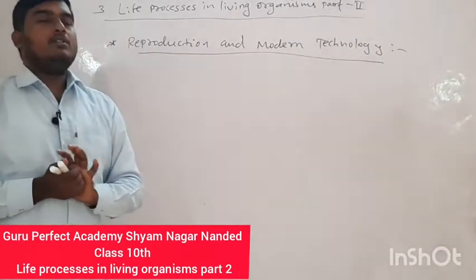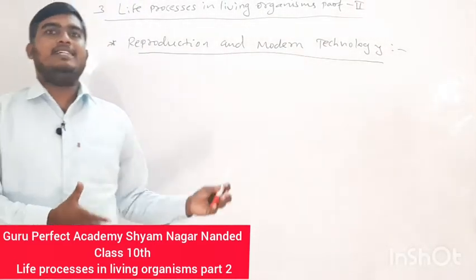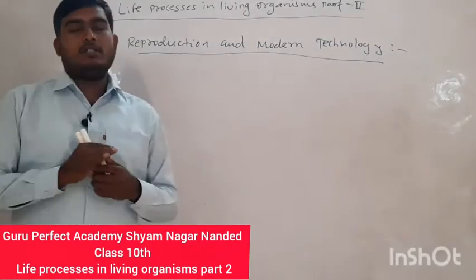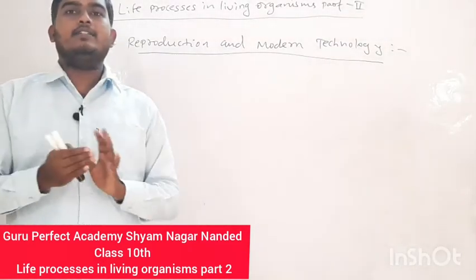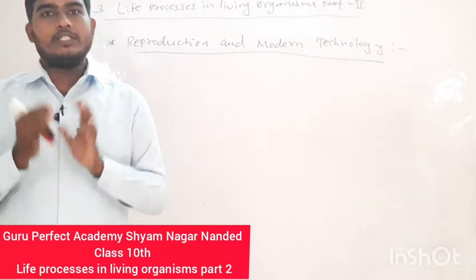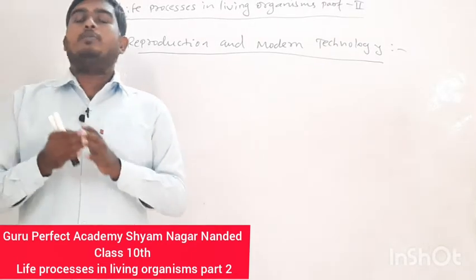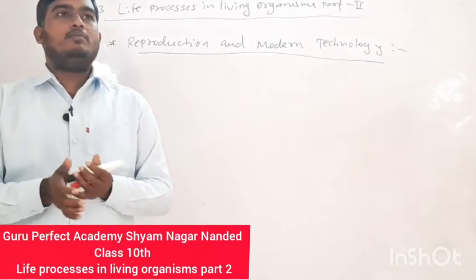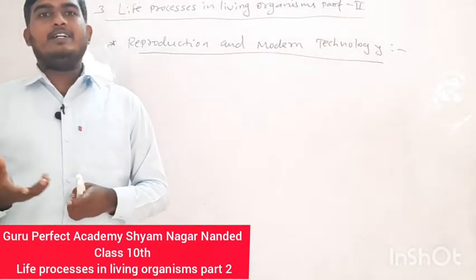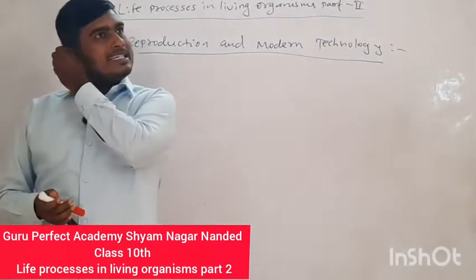We know many couples do not have a child due to many reasons: irregularities in the menstrual cycle, less production of oocytes, low sperm count and motility, problems in the oviduct, that is an obstacle in the oviduct, and so many reasons.